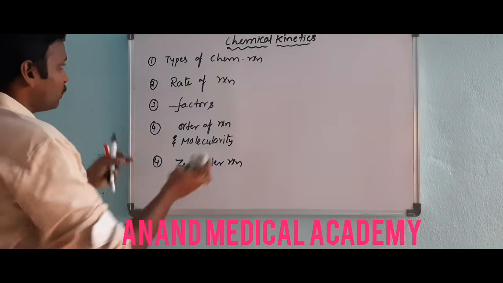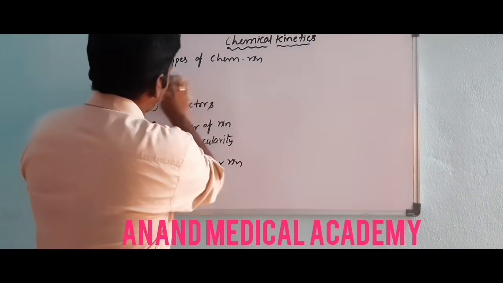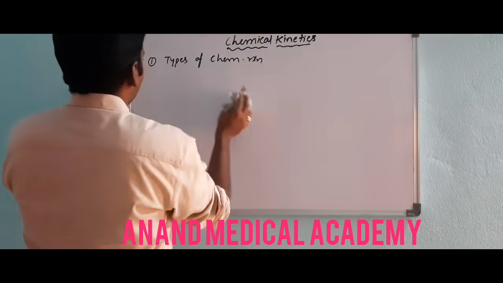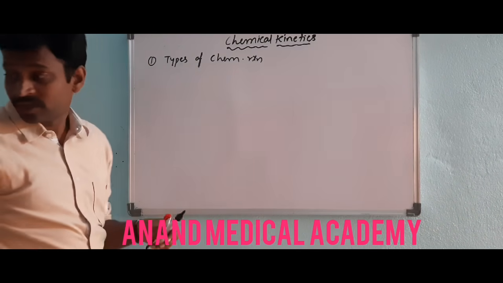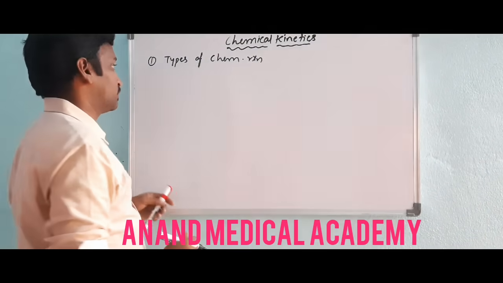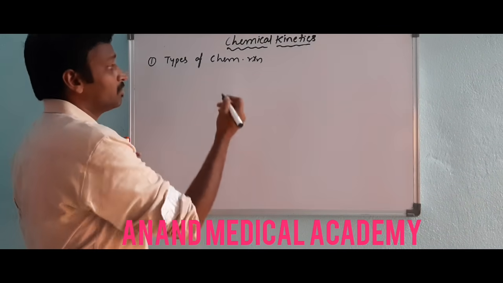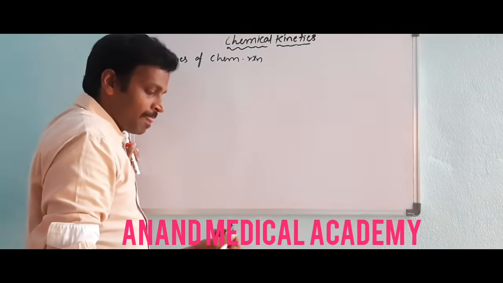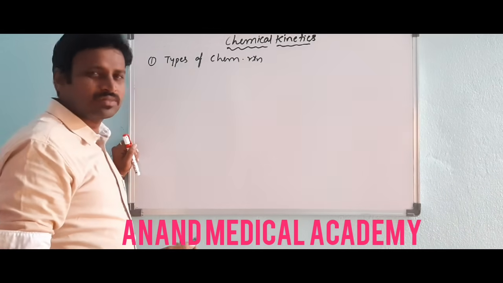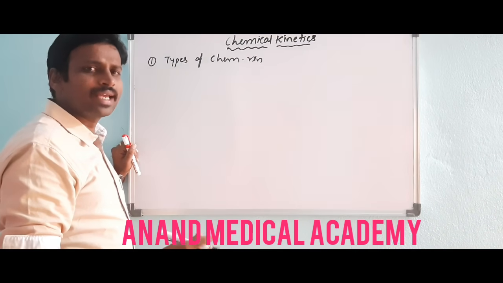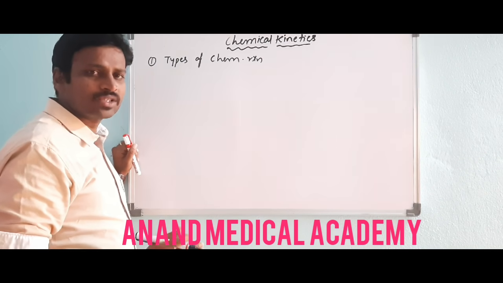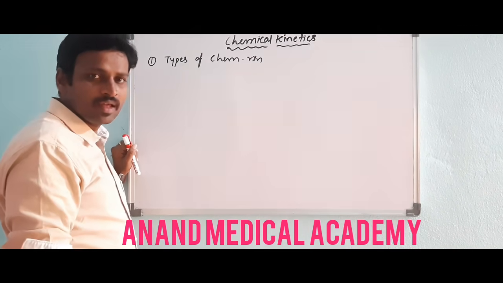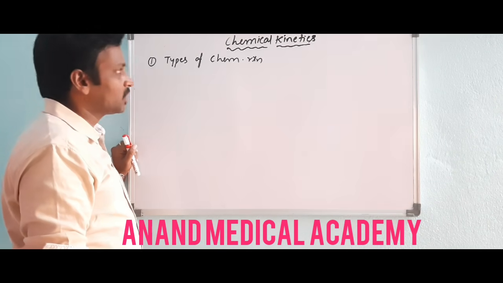First we have types of chemical reactions. Types of chemical reactions we have based on what? Based on speed of chemical reaction. Based on that, how many types do we have? In a normal way: slow reactions, moderate reactions, fast reactions, spontaneous reactions. Got it?